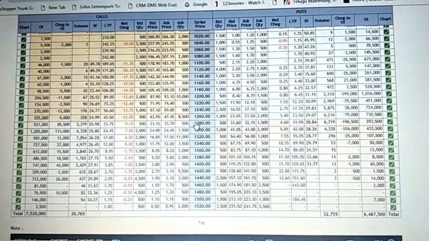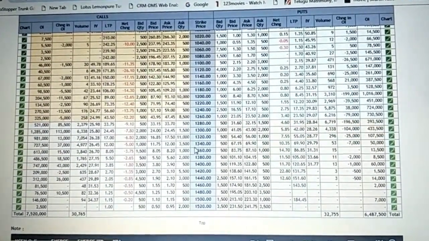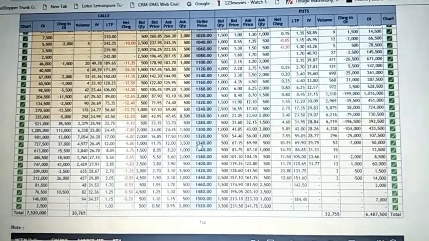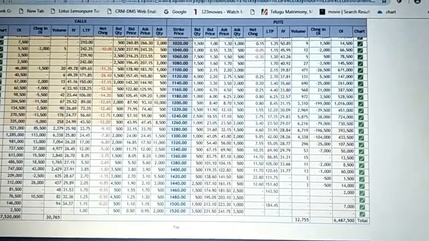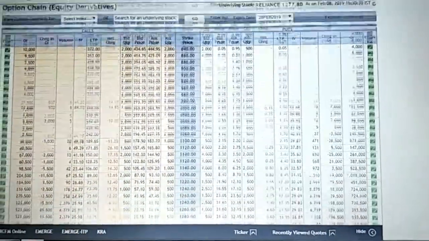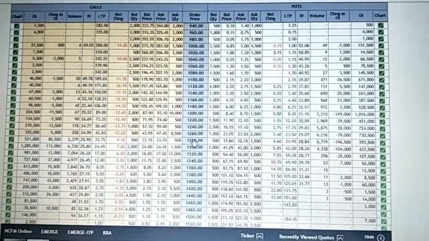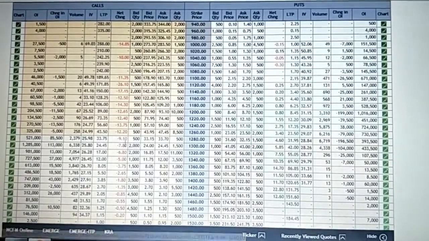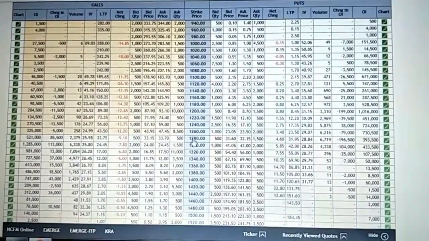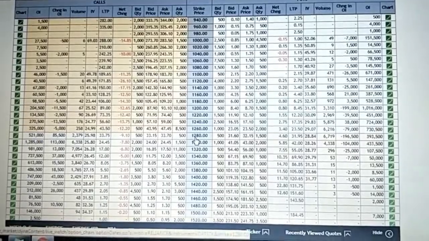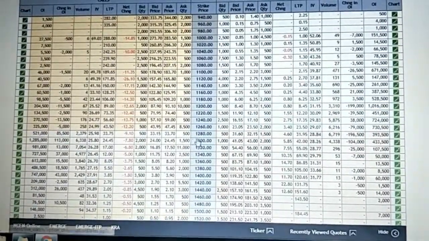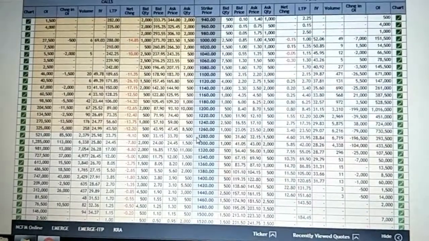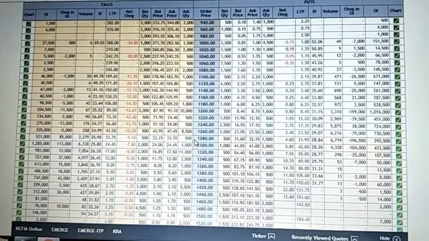See, you can buy 1280, 1300, 1320, 1340. Once you move away from the nearest range, I mean to say currently the stock is trading at 1280, right? 1277. The nearest strike has a high chance of moving, so even if it moves 10 rupees, you end up getting some huge amount. So you need to pay a huge premium when you take it. This is called at the money calls, which is near to the current rate.